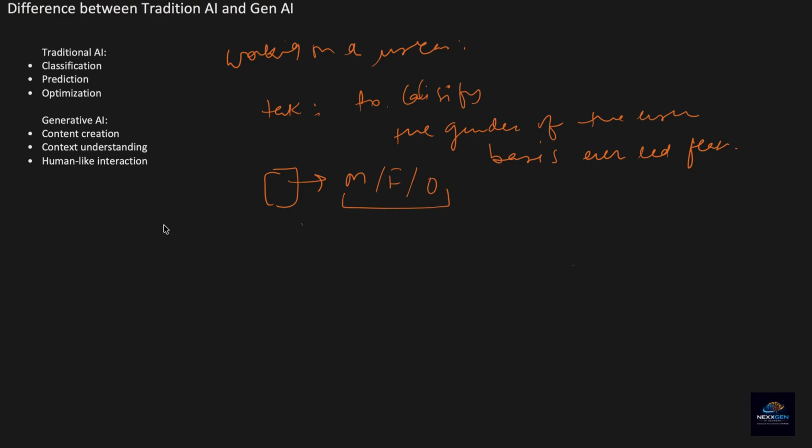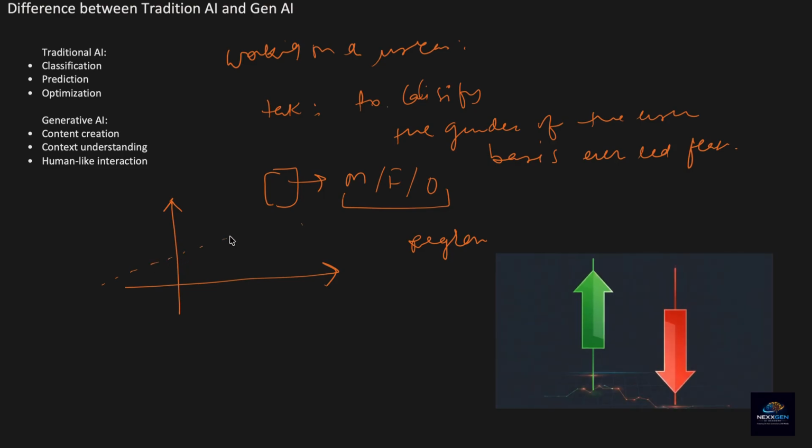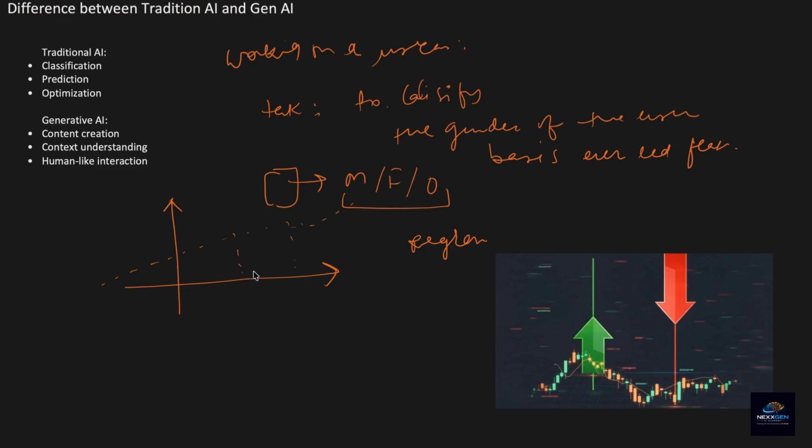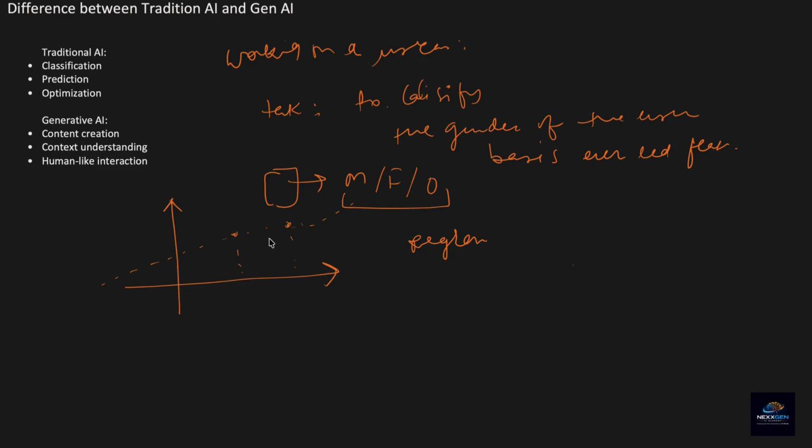Or maybe you might have worked on regression-related problem statements. Let's say I want to predict the stock price. There might be ups and downs in a stock's performance, but using some features, I can predict the optimum value of the stock price at that point in time. So these are regression-related use cases.